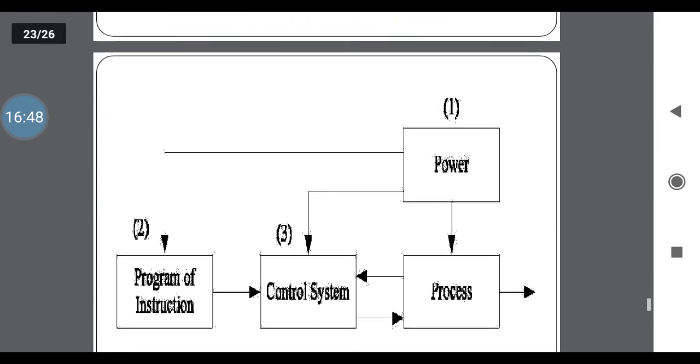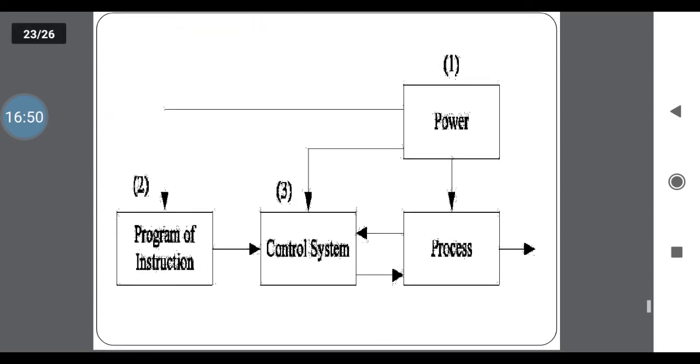Here we have a block diagram. First block is the power, that is the input supply to your machines. Second one is the program of instruction. In this you detail the instruction of your work in the form of program. Again in that program you mention the number of instructions. Each instruction indicates each work.